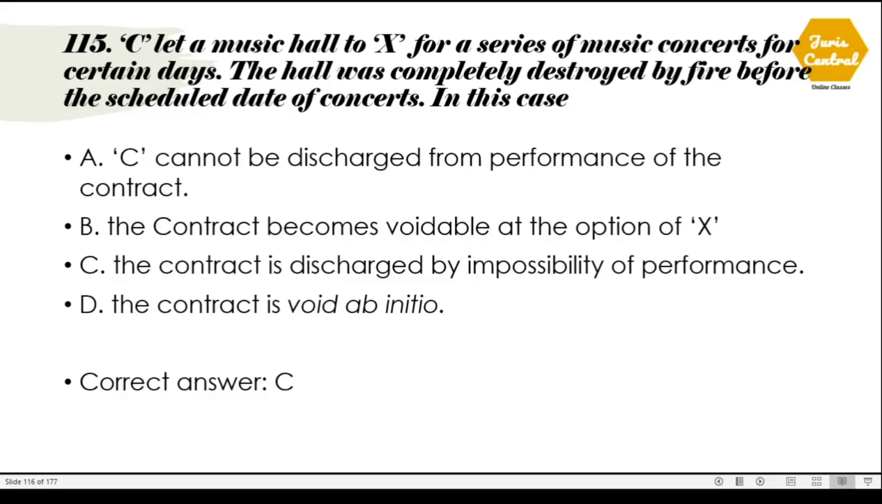115. C let a music hall to X for a series of music concerts for certain days. The hall was completely destroyed by fire before the scheduled date of concerts. In this case, the correct option is option number C. The contract is discharged by impossibility of performance.